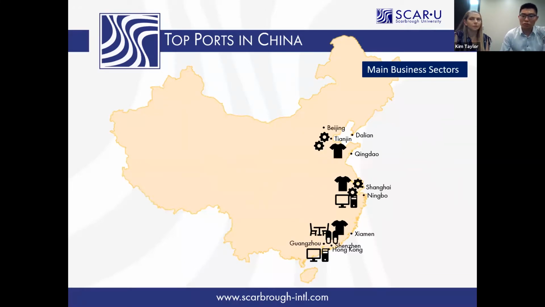And then we move to south. The beginning of south is Hong Kong. And then for the past 40 years, China has new growth. There are two main cities, Shenzhen and Guangzhou. Right now, Shenzhen and Guangzhou belong to Guangdong province.